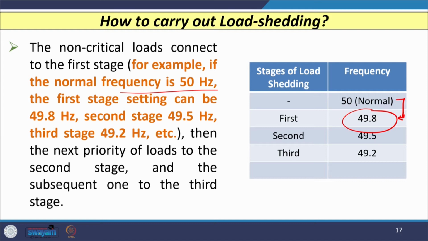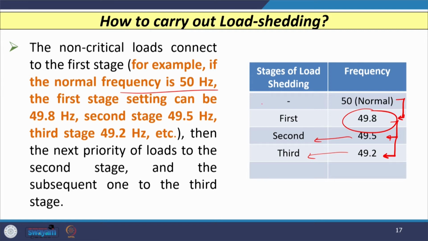If the frequency still falls from 49.8 hertz to 49.5 hertz, then the second stage of load shedding is carried out, and if frequency still falls from 49.5 hertz to 49.2 hertz, then the third stage of load shedding scheme is to be performed.